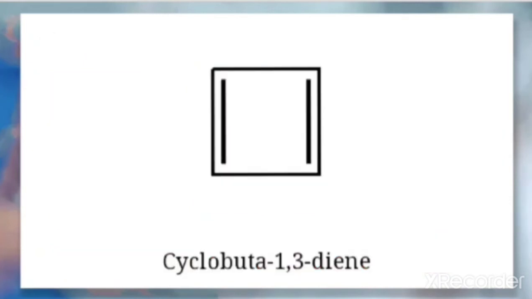Let us take another example, that is cyclobuta-1,3-diene. The name and all will be discussed later on. So how do we write this? This is a bond line formula, because in this there is no mention of carbon and hydrogen, just the bonds are mentioned here. So how do we write this in the condensed or structural formula? As I told you, each corner of a line and each tip represents a carbon here. So that means this must be a carbon, this must be a carbon, this one will be a carbon, this one will be a carbon.